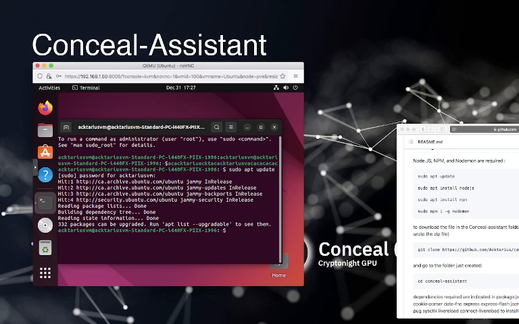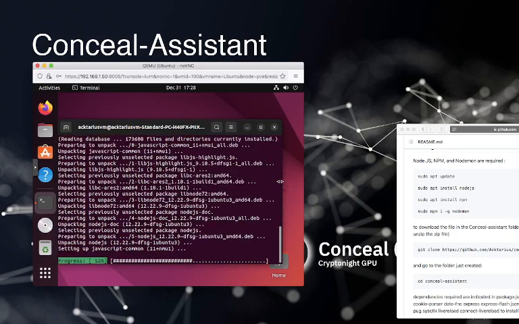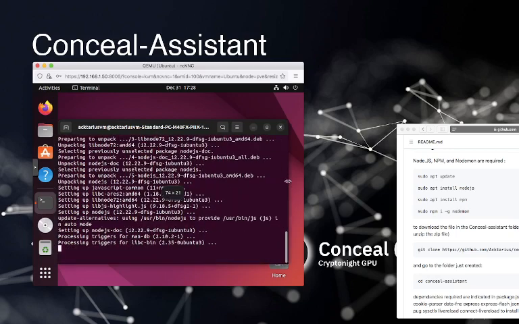Next, we're going to have to install Node.js. Type Y for yes here. Next, we're going to install npm.